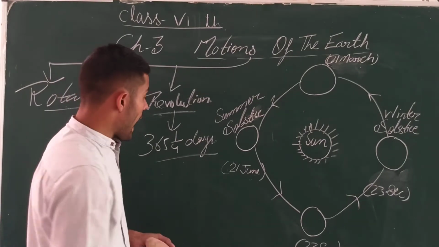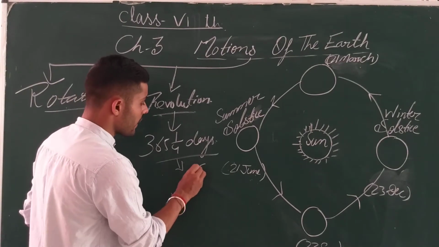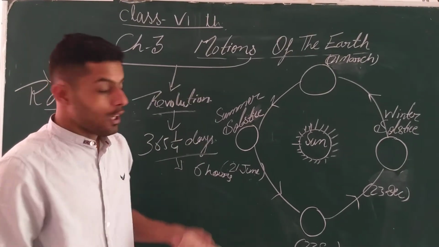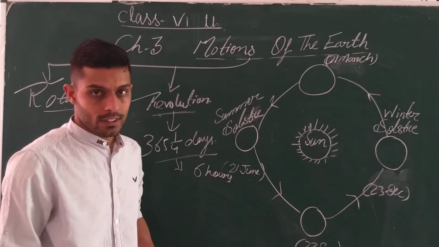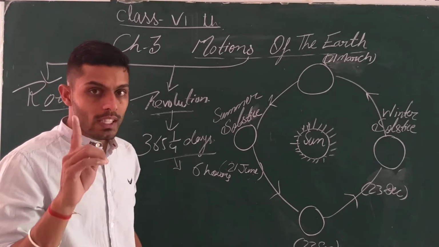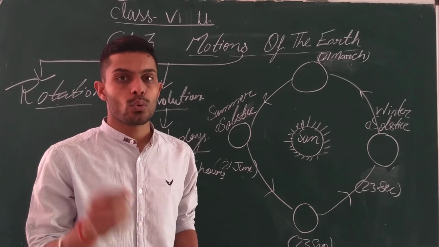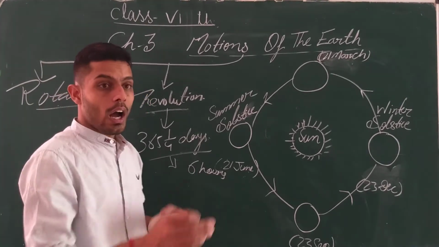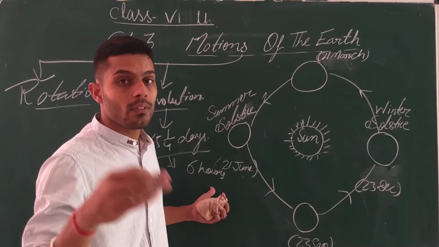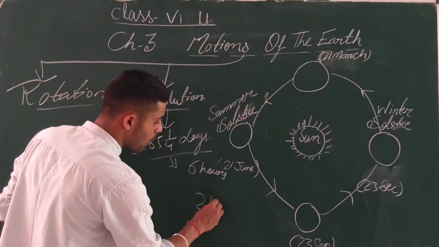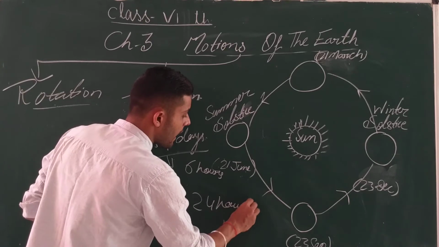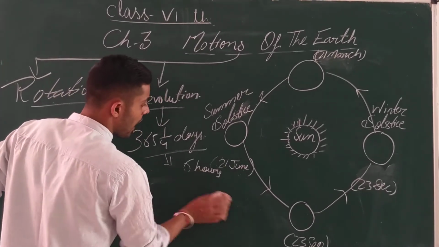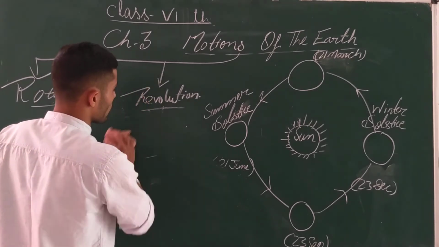Got it? So every year we are saving 6 hours due to these phenomena. So after every 4 years there is a leap year on which an extra day is added to February, that is 29 Feb. So in that, what will happen? These 6 hours, after 4 years, will become 24 hours and that will form a day. Got it? So that is why the leap year is formed after every 4 years.